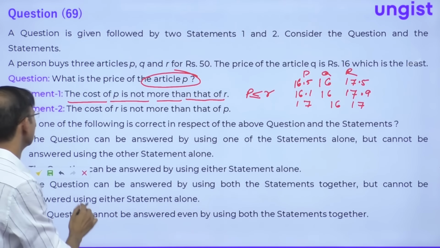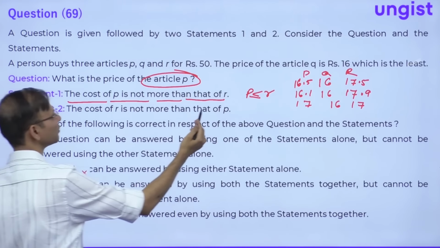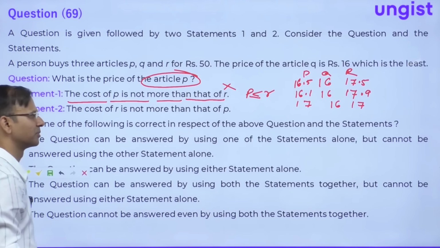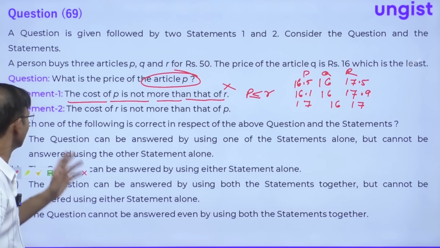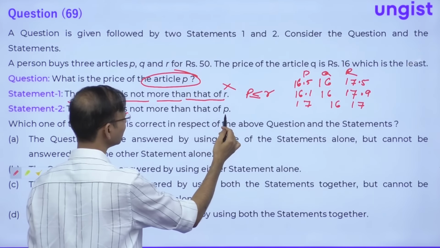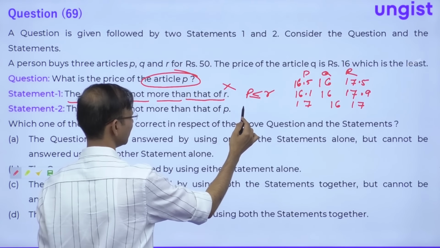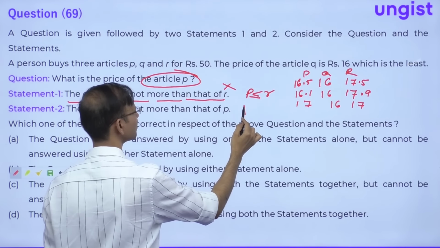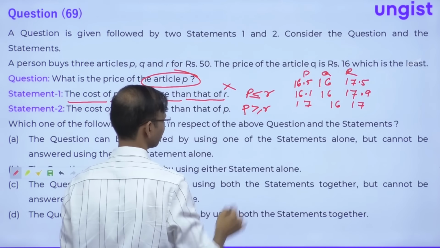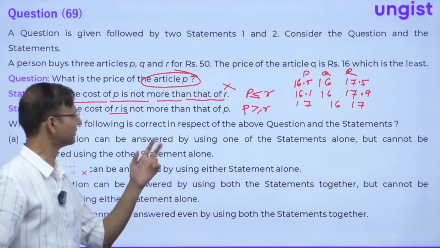And similarly, so from statement number 1 alone, we have many cases. So this is not the correct answer. I mean, from statement number 1 alone, we cannot get the answer. From statement number 2 alone, the cost of R is not more than that of P. The cost of R is not more than P, R is less than or equal to P, or P is greater than or equal to R. Right, everybody? So guys, here just read the things.